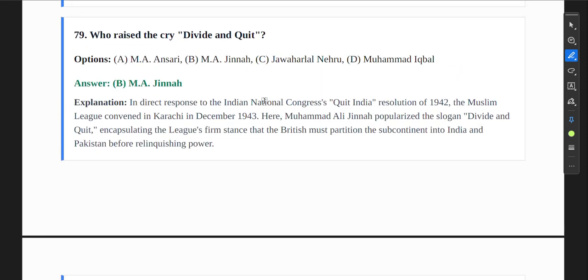Who raised the cry "Divide and quit"? It was Jinnah. In direct response to the Indian National Congress's Quit India resolution of 1942, the Muslim League convened in Ranchi in December 1943. Here, Muhammad Ali Jinnah popularized the slogan "Divide and quit," encapsulating the League's firm stance that the British must partition the subcontinent into India and Pakistan before releasing power.